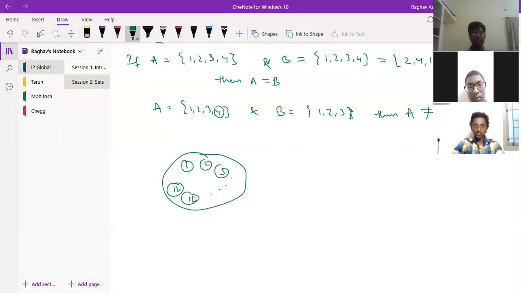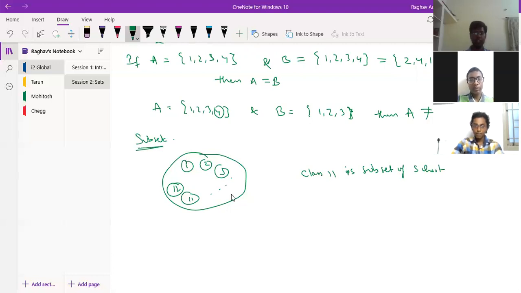Suppose you have say 25 students in your class. So can I say that those 25 students who are studying in class 11 also belong to the school? Make sense? Yes, sir. So that is nothing but saying that class 11 is a subset of school. This is the subset we are discussing.